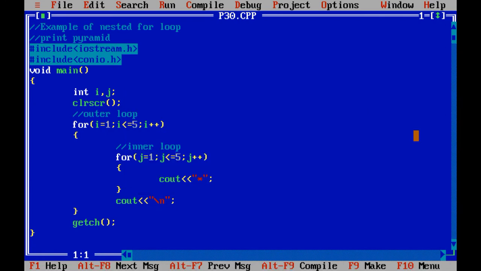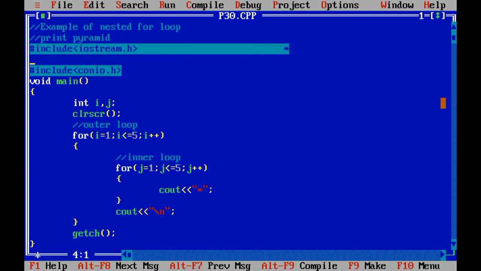Okay, now suppose I want to print one asterisk in the first line. Suppose over here I want output like this. In the first line I want one asterisk, then my requirement is 2, then 3, then 4 and 5.